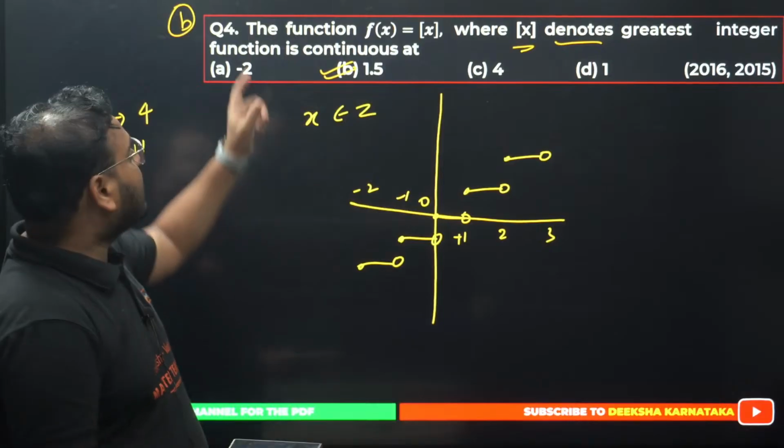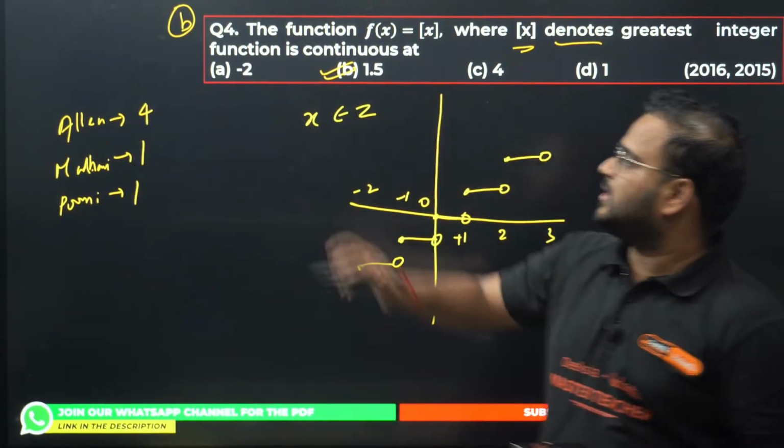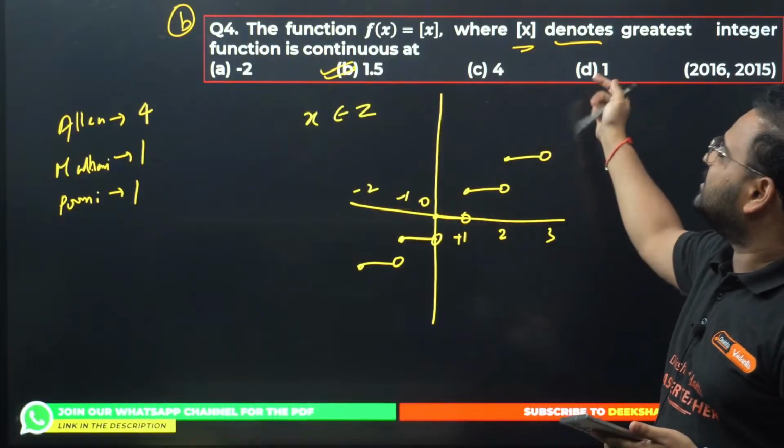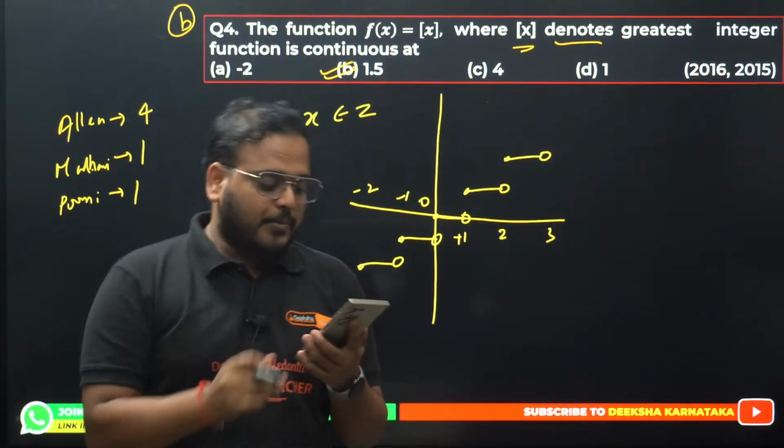So this function will be continuous only at the point which is not an integer. Minus 2 is an integer, 4 is an integer, 1 is an integer. So we have only 1.5 which is not an integer. Hence the answer is option B.